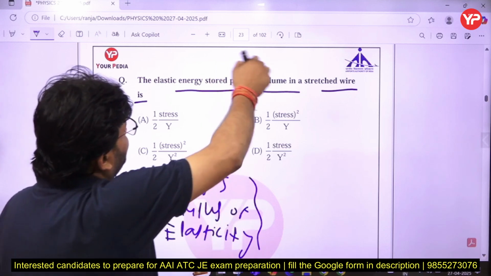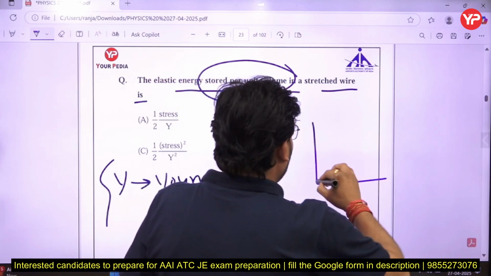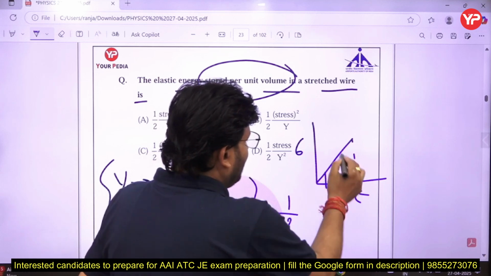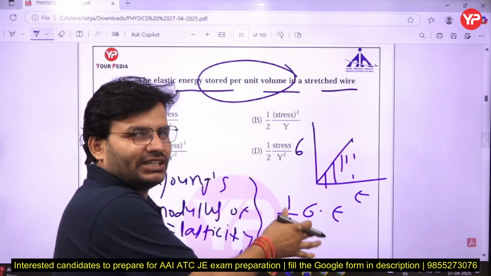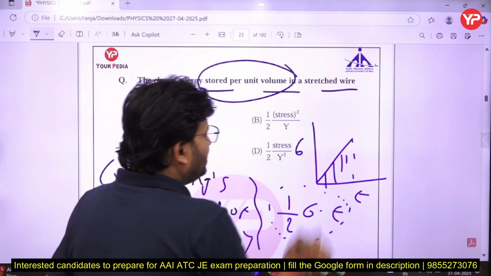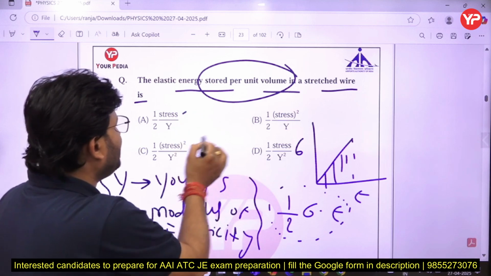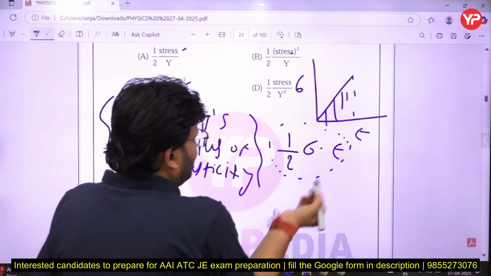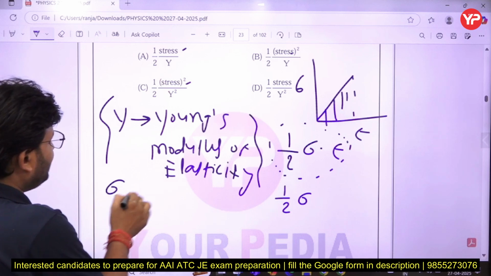So the elastic energy is stored per unit volume in the stretched wire. Suppose per unit volume, this is stress, this is strain, so that area is half of stress into strain. That is also known as strain energy. Later on I will teach you about strain energy. But if you go through the options, you will find they are all given in the form of stress, so I have to convert that in the form of stress. We can say stress is proportional to strain.